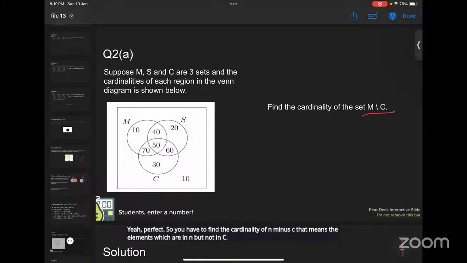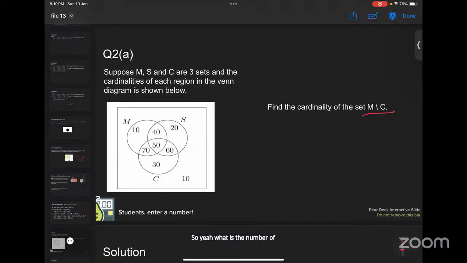So yeah, what is the number of elements? Ma'am, it should be 50. Yes, ma'am, 50, 70. Only, though, we need to leave those elements which are in C. That means we will exclude this portion from A, right? Yes, ma'am. Plus 10. We have to add this portion. That means we have 40. Yes, ma'am, 50 elements.